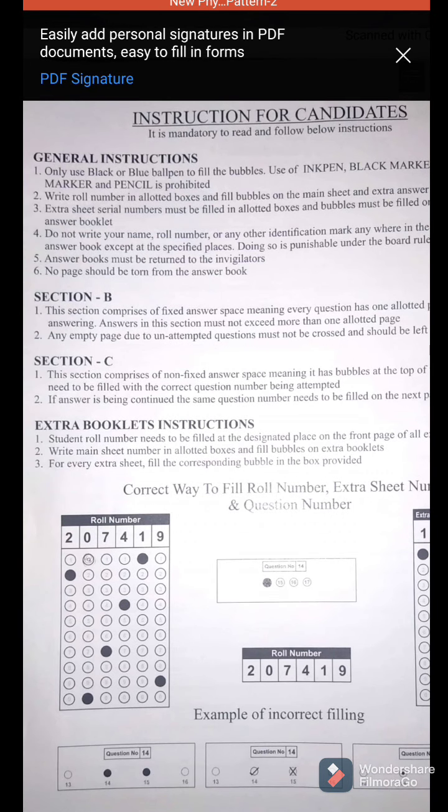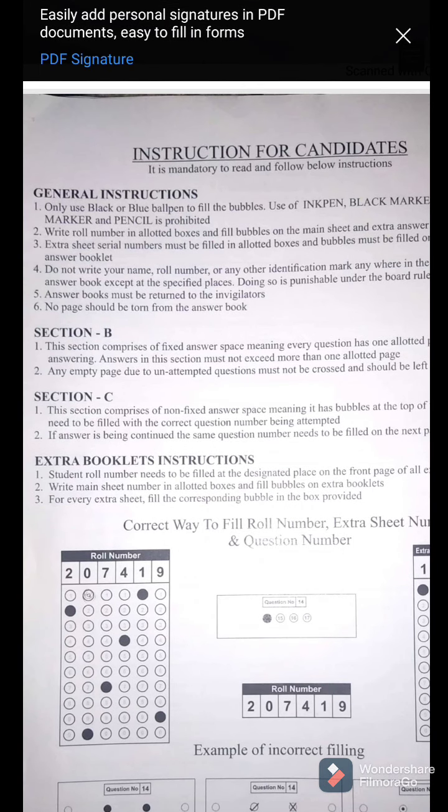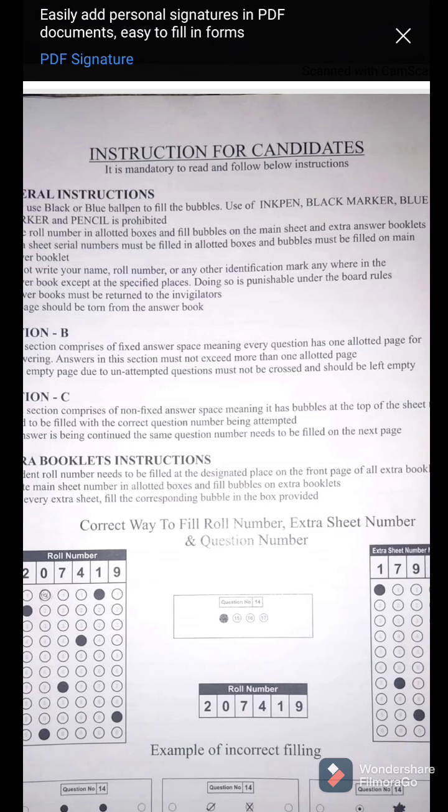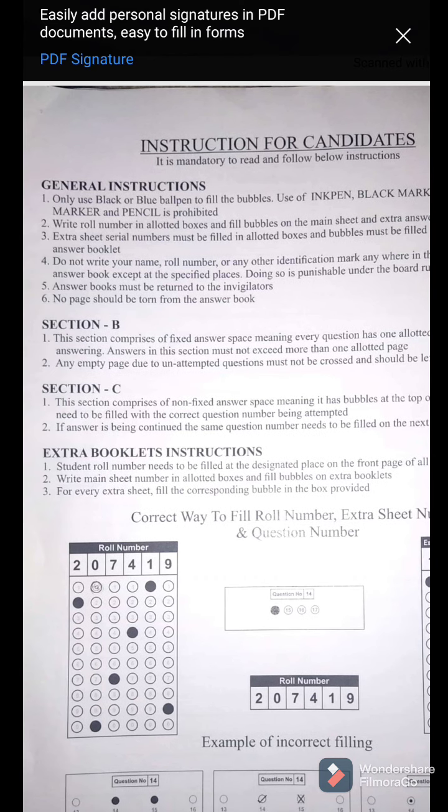Now we haven't read point number 2 in section B. That is, any empty page due to unattempted questions must not be crossed and should be left empty. Now, are you clear about it? You are not supposed to write any cross, any line, anything on the sheets that you leave on choice, on the questions that you leave on choice. Just leave those pages empty. Don't write anything, otherwise your marks will be deducted.